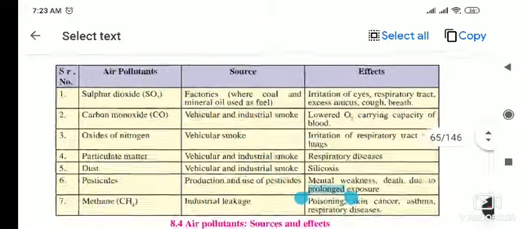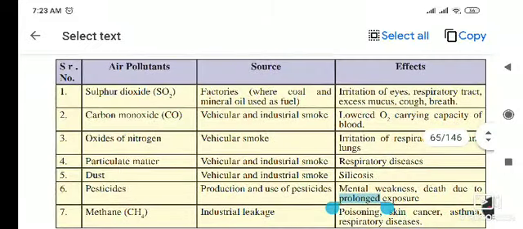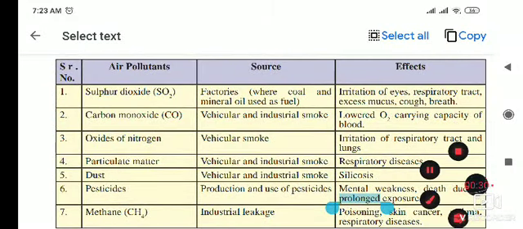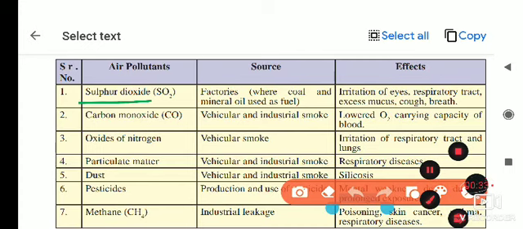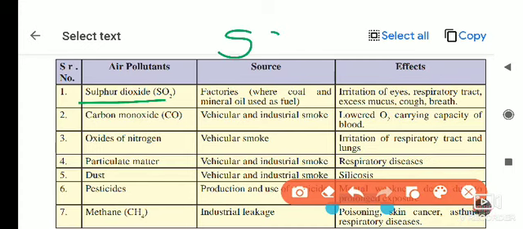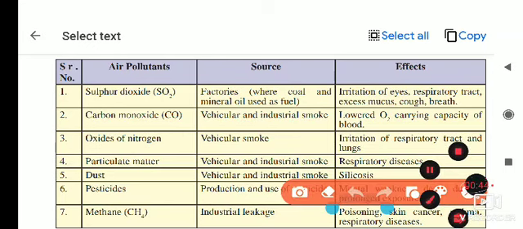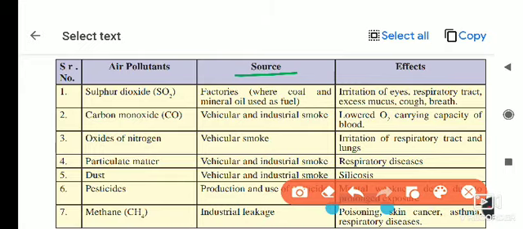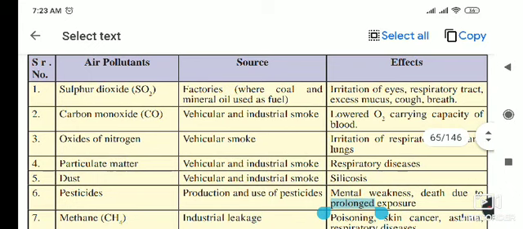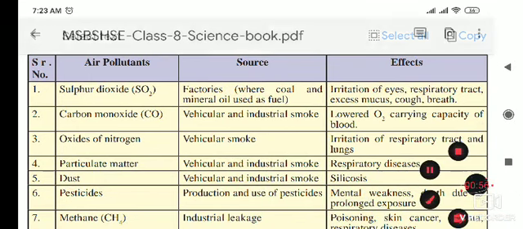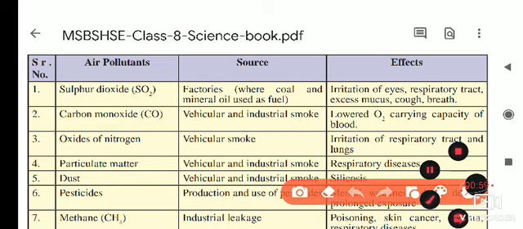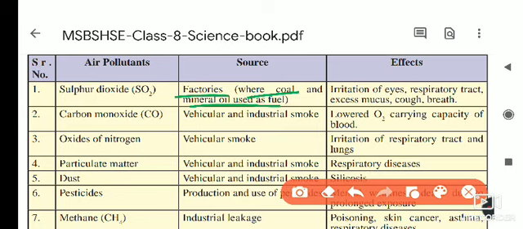So first of all, the main gas which is responsible for the air pollution is sulfur dioxide, and its formula is SO2. S for sulfur, O for oxygen, and 2 for di. So sulfur dioxide is the formula. From where is this gas released in the air? The main source of this gas is the factories where coal and mineral oil is used as a fuel. From these factories, sulfur dioxide is emitted.